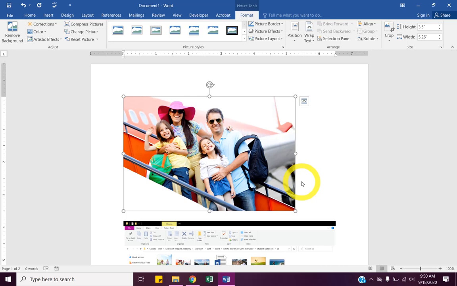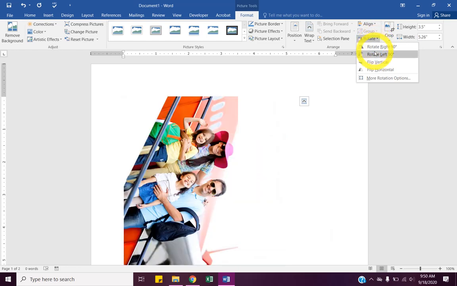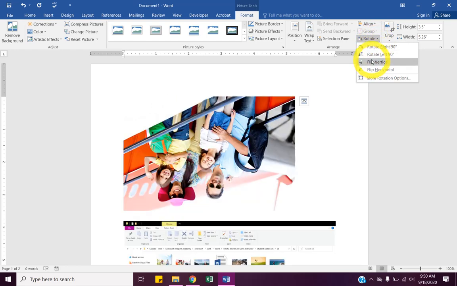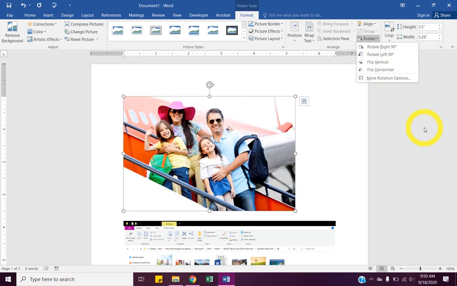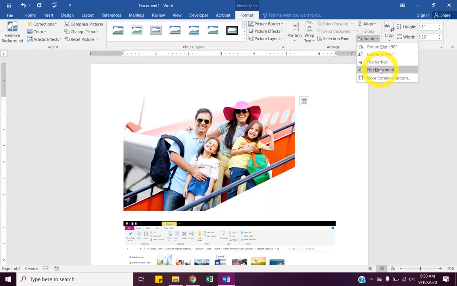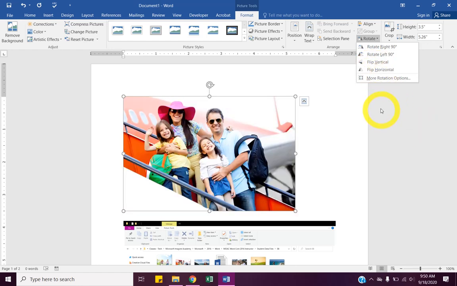So just to the left of the Size group is the Arrange group. Let's click Rotate. And if you hover over 90, it shows you the four options there. We can flip it horizontally or vertically and kind of make the view change. So horizontally doesn't look terrible. It just kind of makes it look like the plane's going the other way. So let's flip it horizontally.